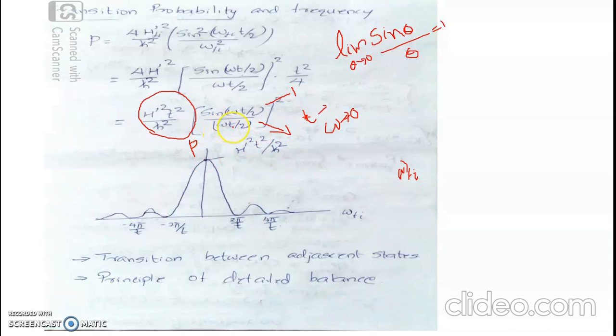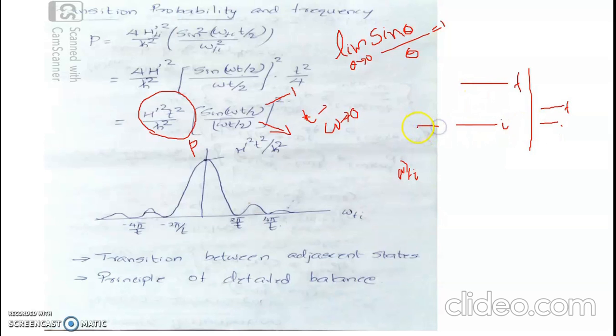Now, as omega increases, what happens? That is, as omega increases, the frequency difference of transition, or energy difference of transition, increases. This is the initial quantum state and this is the final quantum state for one case. This is the initial quantum state and this is the final quantum state for another case. This energy difference is comparatively lesser than that energy difference.